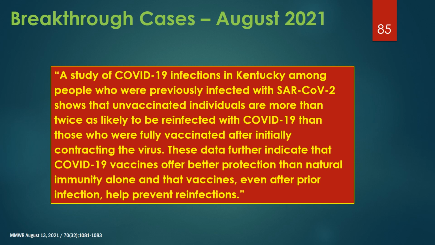In the August 13, 2021 MMWR article, the CDC stated, a study of COVID-19 infections in Kentucky among people who were previously infected with SARS-CoV-2 shows that unvaccinated individuals are more than twice as likely to be reinfected with COVID-19 than those who were fully vaccinated after initially contracting the virus. These data further indicate that COVID-19 vaccines offer better protection than natural immunity alone, and that vaccines, even after prior infection, help prevent reinfections.